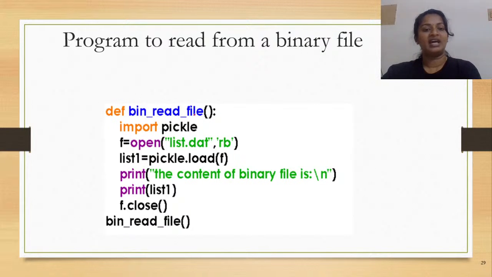So here again, I have done a user-defined function bin_read_file. It is using this function that I am attempting to read from a binary file. Now, how can the read operation be performed, using which method? Using the method load. And where is it defined? It is defined in the pickle module.